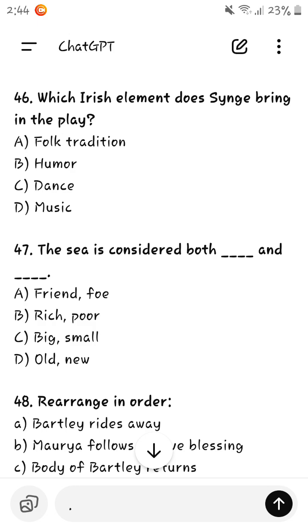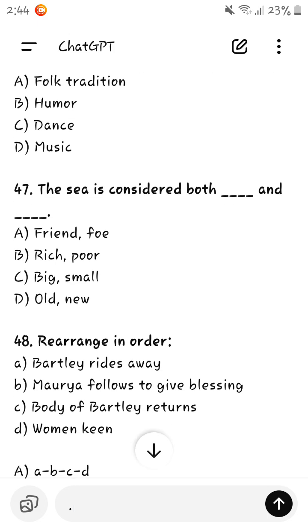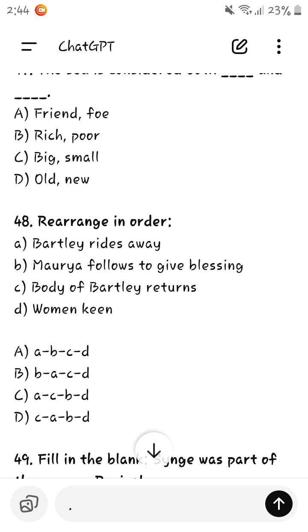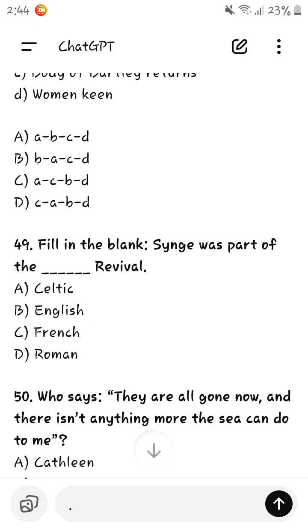The sea is considered both friend and foe. Rearrange in order. Bartley rides away. Moria follows to give blessing. Bartley rides away. Body of Bartley returns. BACD. Option number B.